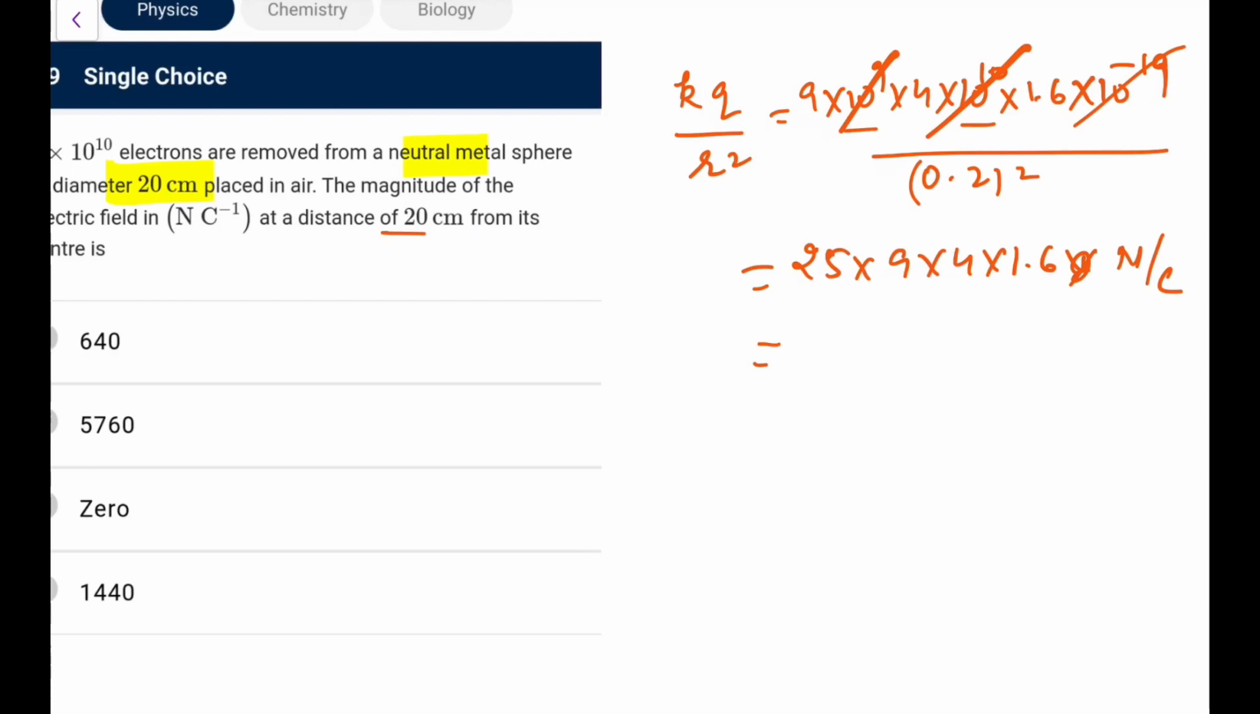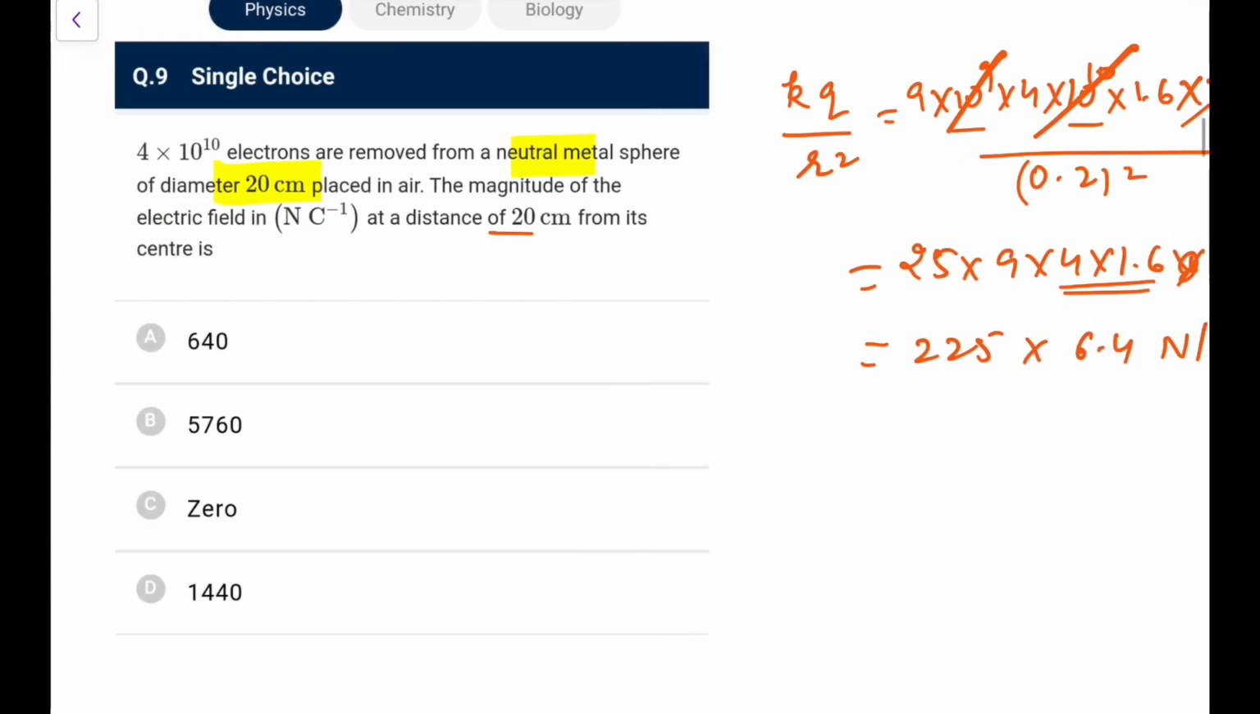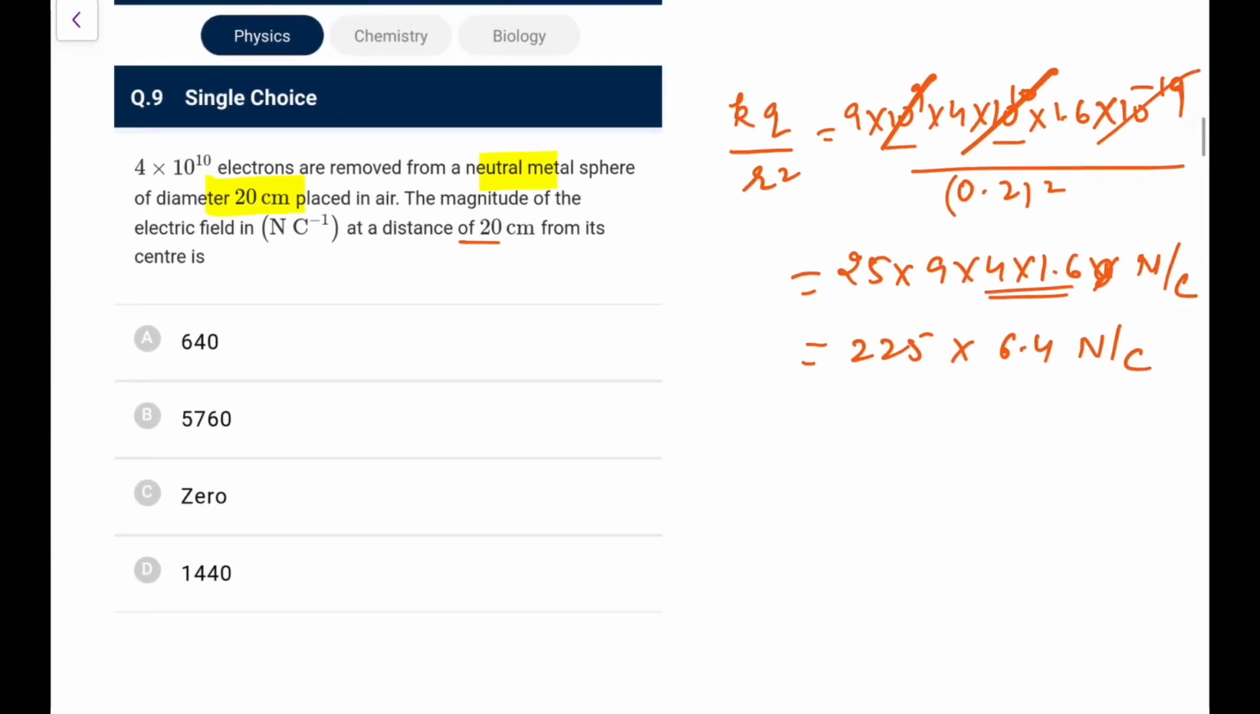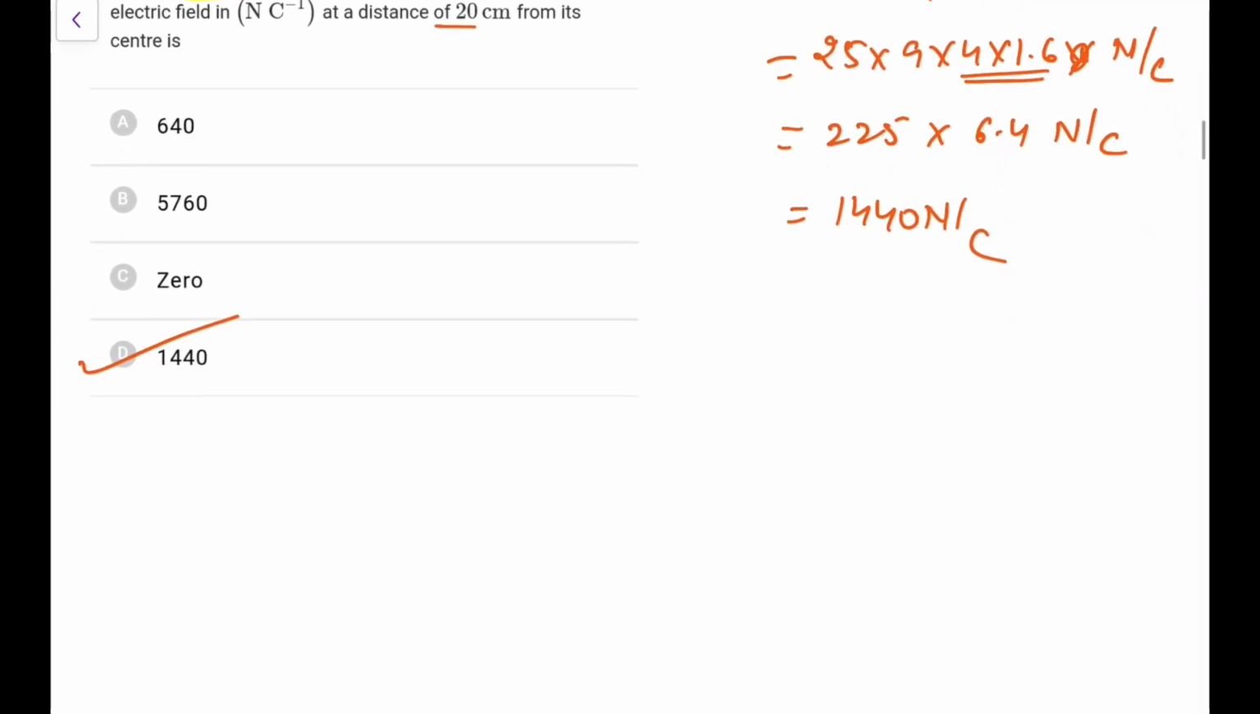So what we have, 4 into 1.6 is 6.4, 25 into 9 is 225 into 6.4 Newton per coulomb. So looking at these options, 225 into 6 is 1350, slightly greater than 1350, so it would be 1440 if you completely calculate. So this is the option D we will take.